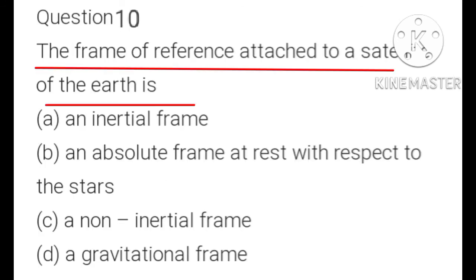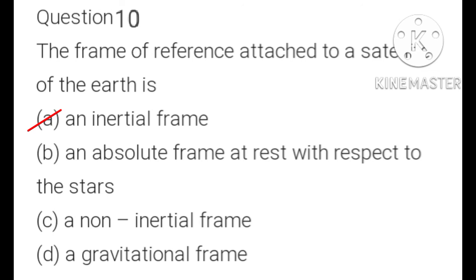Question number 10. The frame of reference attached to a satellite of the Earth is: A option, an inertial frame; B option, an absolute frame at rest with respect to the stars; C option, a non-inertial frame; D option, a gravitational frame. The frame of reference attached to the satellite of Earth is a non-inertial frame of reference. So in this question, C is the correct option. The frame of reference attached to the satellite of Earth is a non-inertial frame.